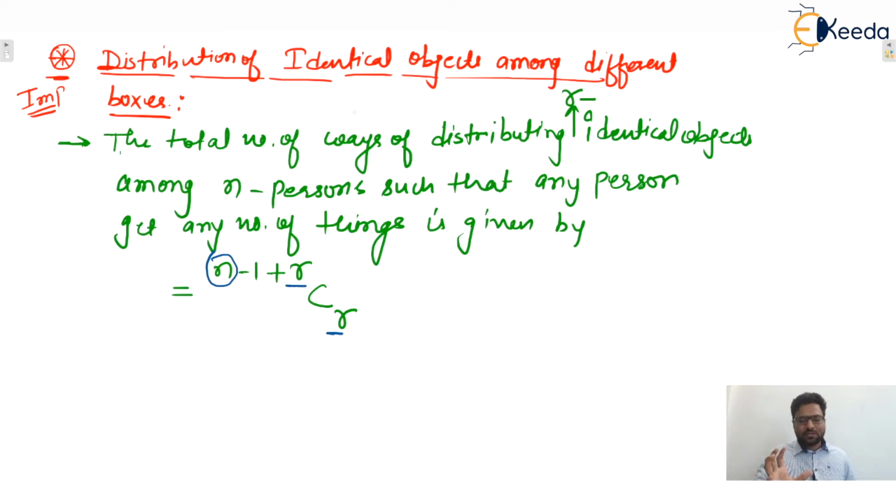Let us consider one example, and after that I will explain. Try to listen correctly. We'll see how this formula came, what the derivation is, and what the logic behind it is. I will explain everything.